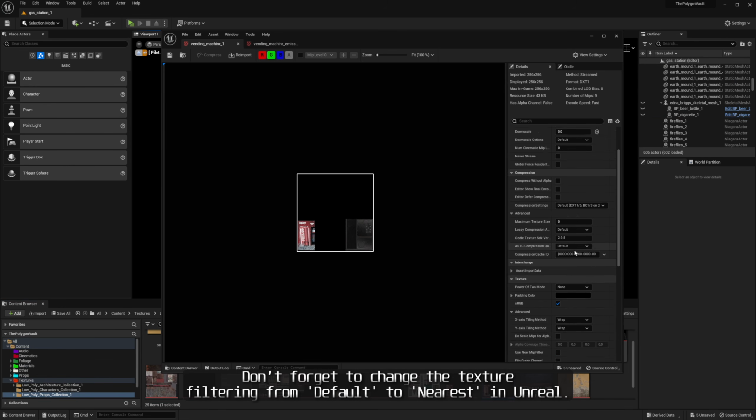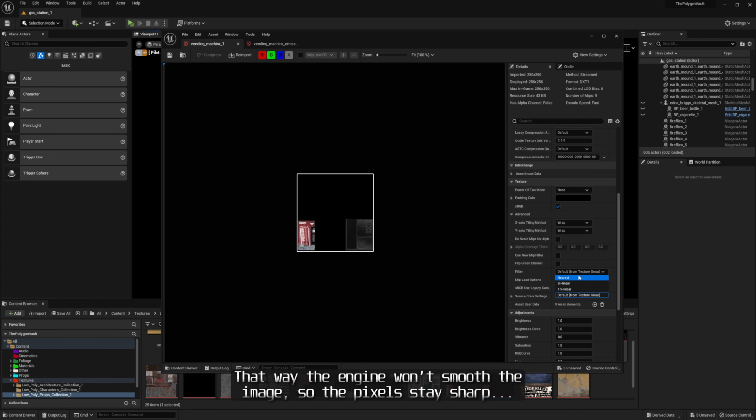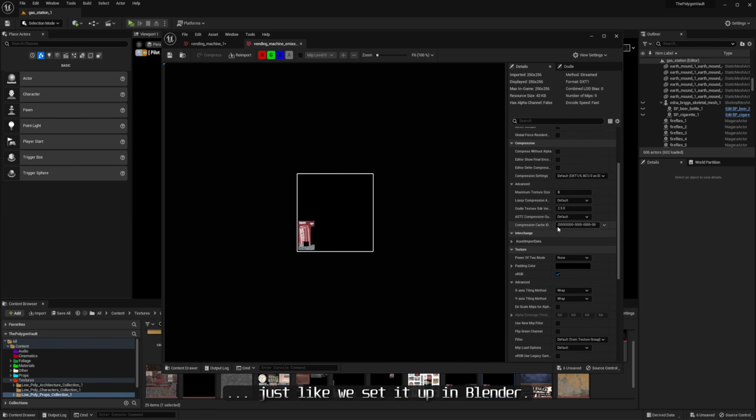Don't forget to change the texture filtering from default to nearest in Unreal. That way the engine won't smooth the image, so the pixels stay sharp, just like we set it up in Blender.